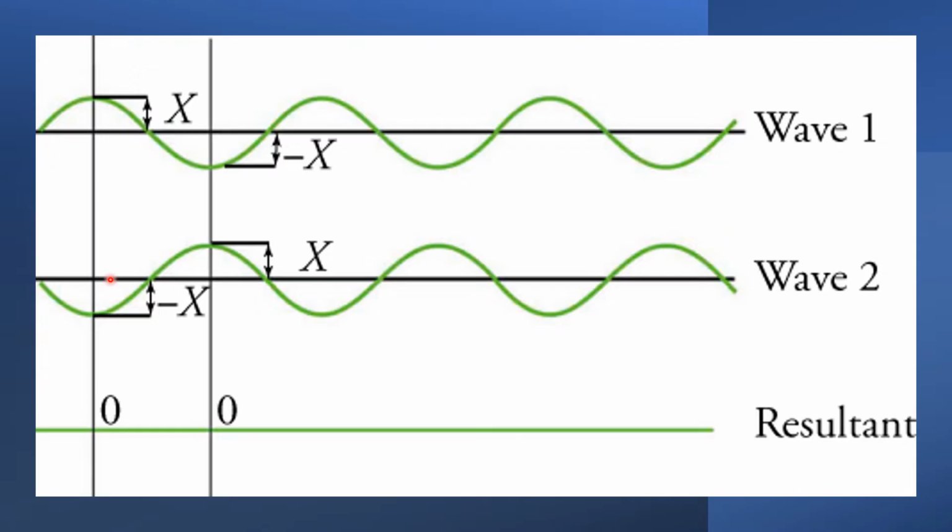Okay, so for you to see it, let's say I have x, that is the displacement of wave 1, and we have also wave 2. Opposite. So, that is x plus negative x, so that is 0. In this case, we have here the trough, and here the crest. So, we have negative x plus positive x, the resultant is still 0. So, the resultant of destructive interference is always 0. So, as simple as that.